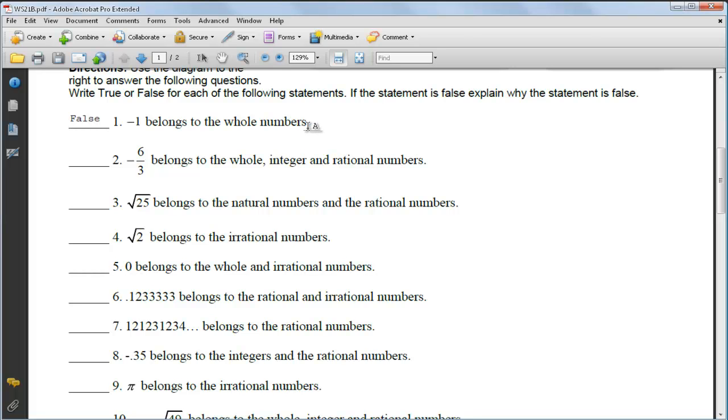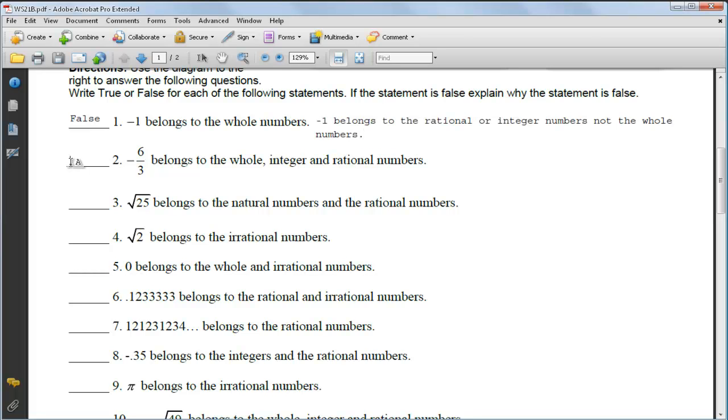And so what do we want to put for our reason? A -1 belongs to the rational or integer numbers, not the whole numbers. Okay, that'll be fine for a statement. That's our reason. Now number 2, let's go down and do it.